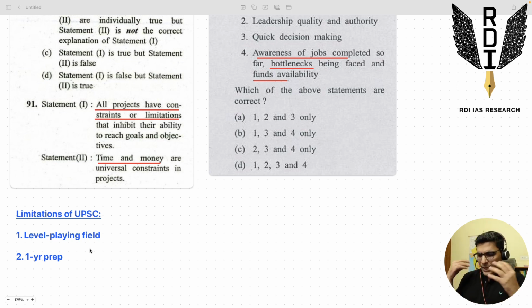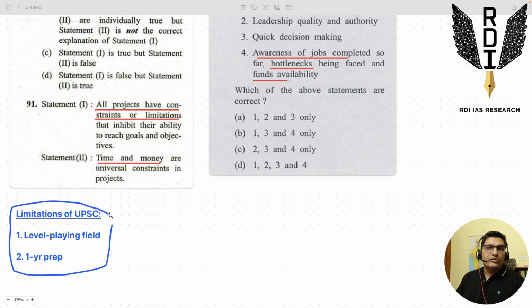So these are the two main constraints which UPSC has got while framing its questions and its statements. So when we are analyzing the statements for probably true or probably false, we have to keep in mind these constraints of UPSC, right? Now come to the second statement of the 91st question. The second statement says time and money are universal constraints.